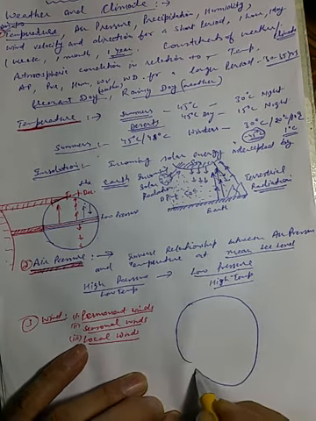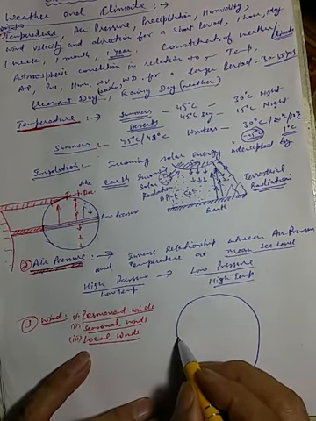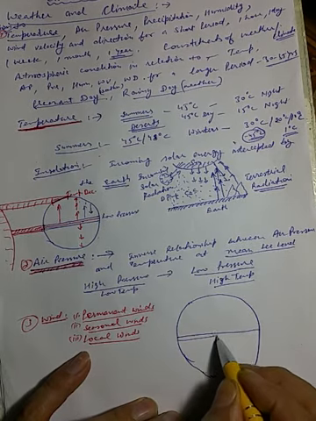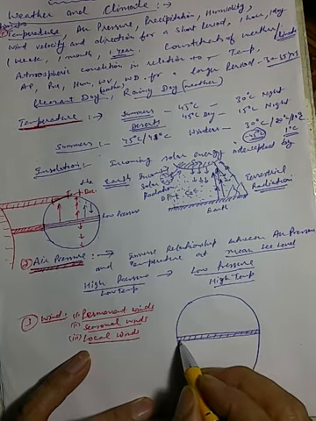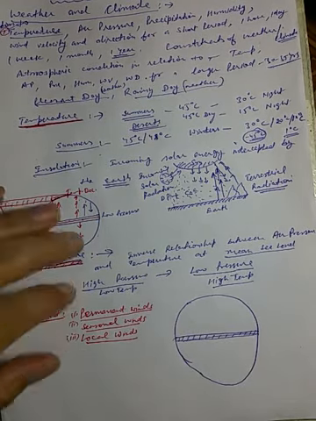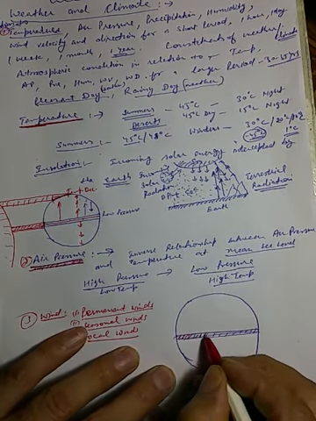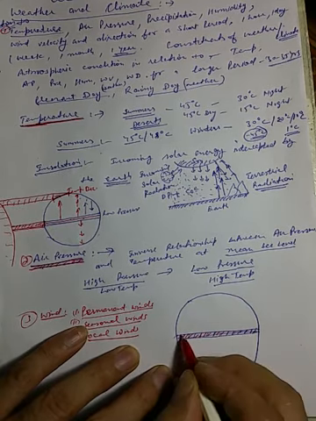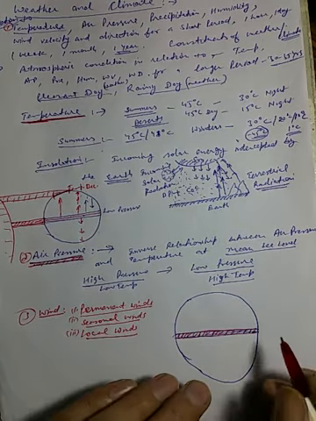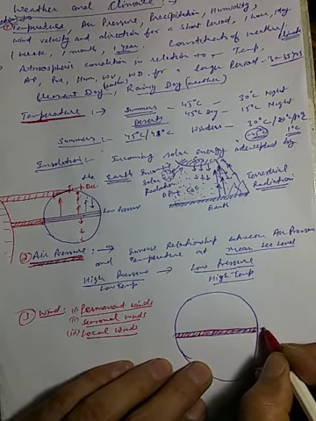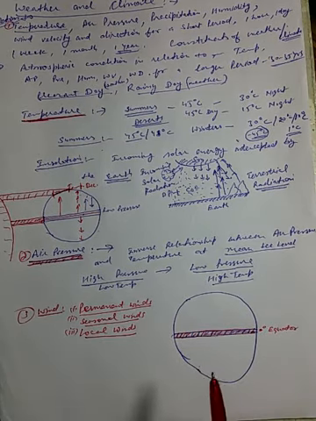Okay, it will be easily understood. Oh, what kind of diagram have I made. Anyway, bear with it. I might not be good at drawing. Okay. I will draw the low pressure belt with red color so that you are able to distinguish easily. This is an area of low pressure. Okay, this is 0 degrees. I know you know it very well. It's the equator.